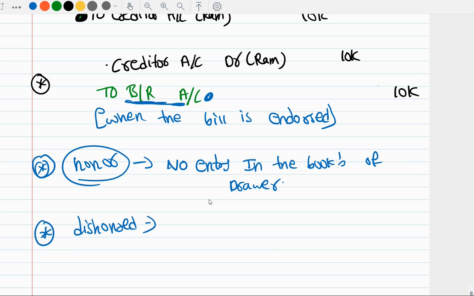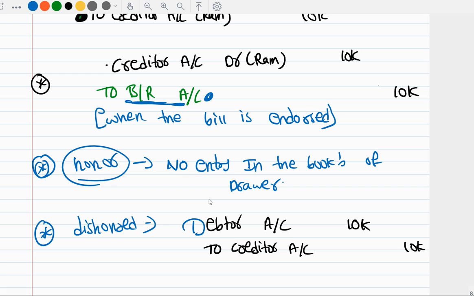Okay, now if the endorsed bill is dishonored, then like I said, we always need to make our debtor again, because he is the person who dishonored the bill, right? So we need to make him our debtor again. Debtor account debit 10,000 to creditor account.